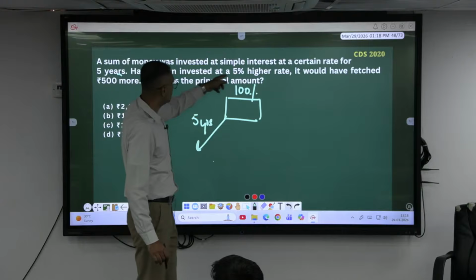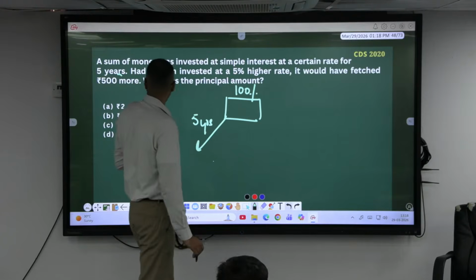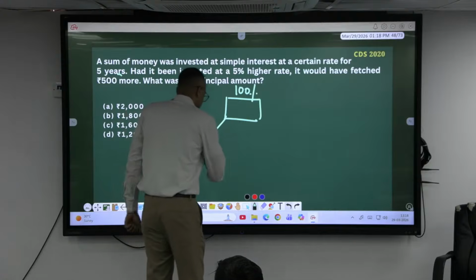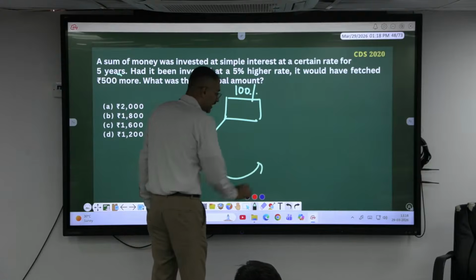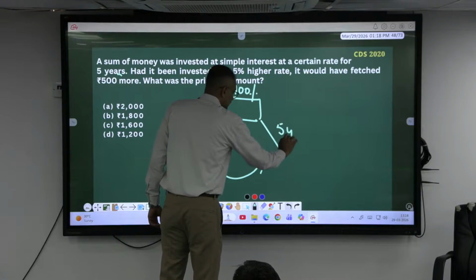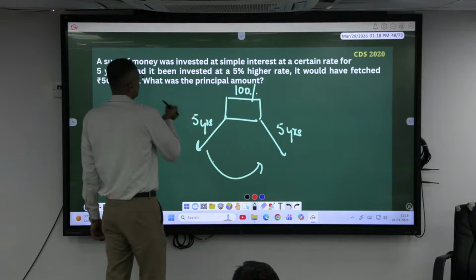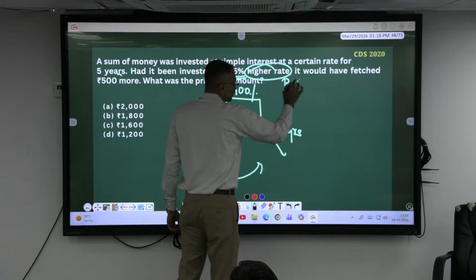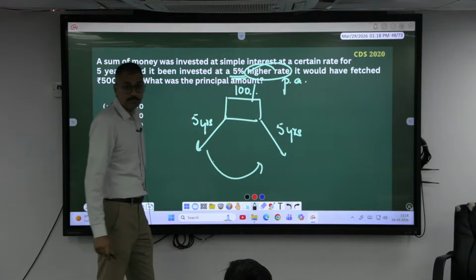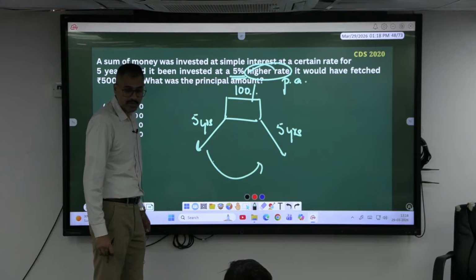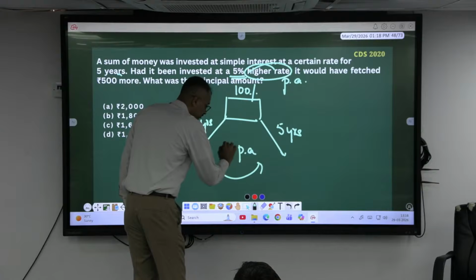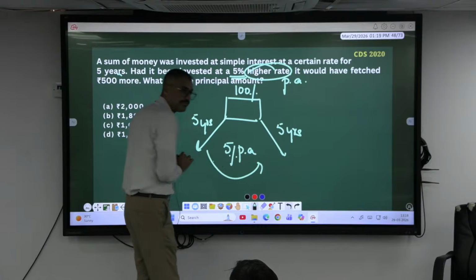Had it been invested at 5% higher rate, it would have fetched rupees 500 more, for the same 5 years. Rate is always per annum, isn't it? Per annum, if I am getting 5% more.